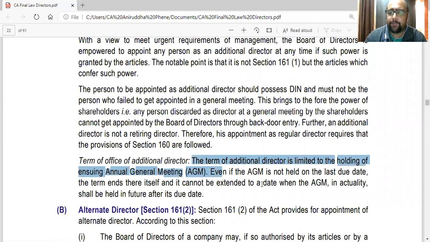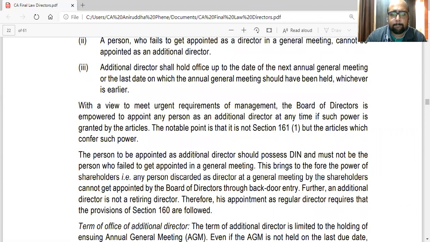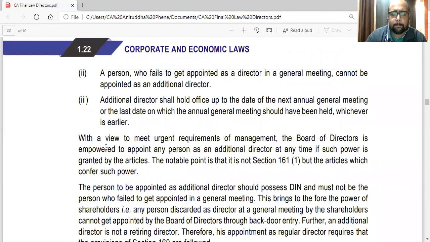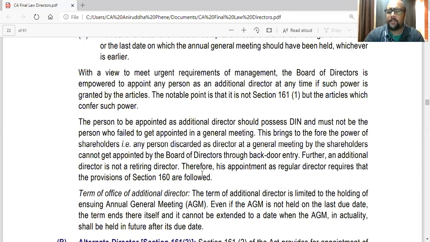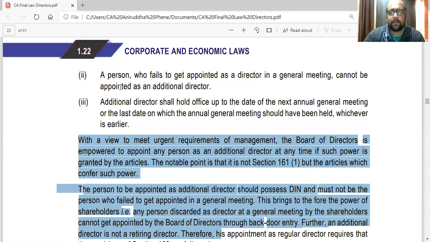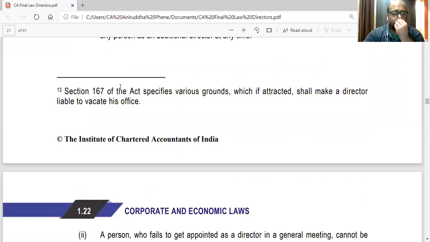The term of office is very important. That's it. This is just the explanation. The section actually is this 1, 2, 3, and the term is important.